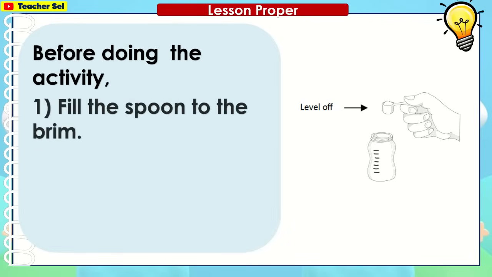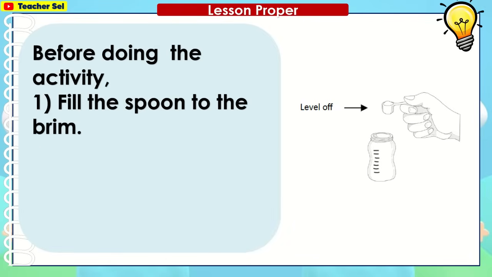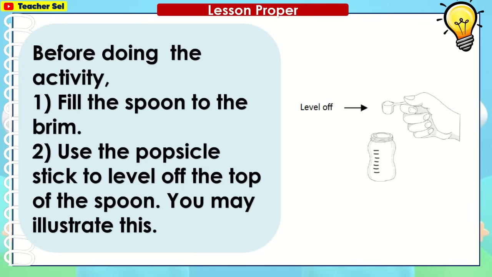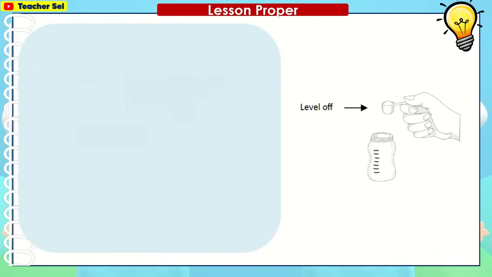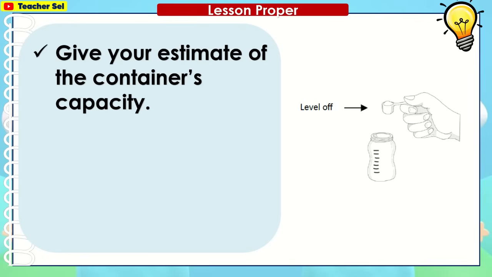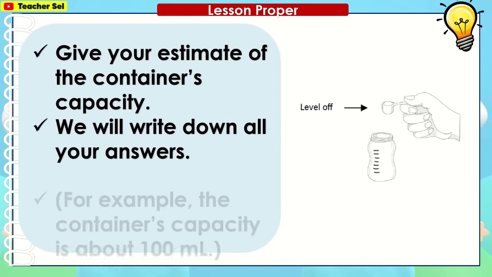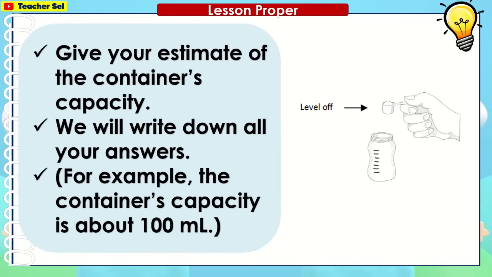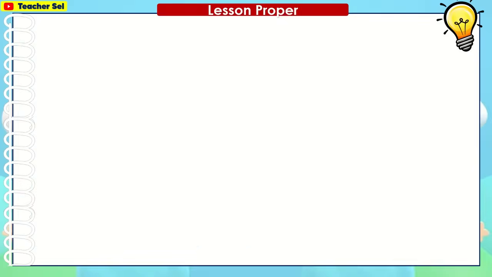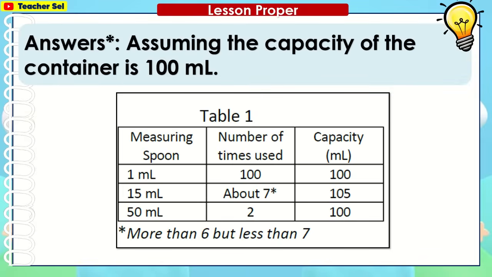Before doing the activity, fill the spoon to the brim. Use the popsicle stick to level off the top of the spoon. You may illustrate this. Give your estimate of the container's capacity. We will write down all your answers. For example, the container's capacity is about 100 milliliters. Assuming the capacity of the container is 100 milliliters.